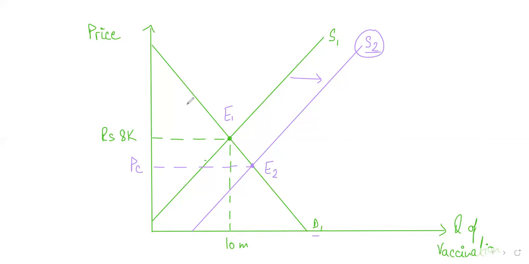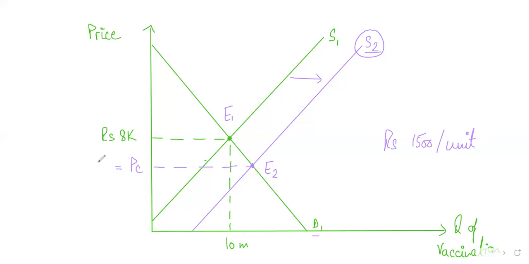PC is just the notation I used to tell you the price that consumers are paying now. Just like in the previous example of indirect tax, PC was the price that consumers were paying. In this case too, PC is the price that consumers are paying. Now think about it. If previously vaccination was 8,000 rupees before subsidies, let's take a specific example. Let's say the government has given a subsidy of 1,500 rupees per unit, per vaccination.